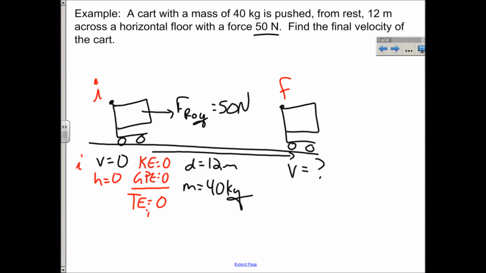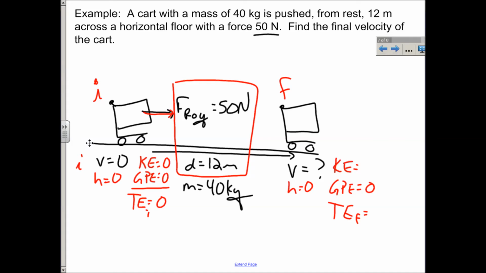And he's doing work because his force and the velocity are not perpendicular, right? So we don't know the total energy final. All right, so we do know over here the height is still 0 though, so the GPE is still 0. We don't know the kinetic energy because it's moving, right? We just don't know how fast it's moving. All right, so there's some information I haven't used yet, and specifically that's this.